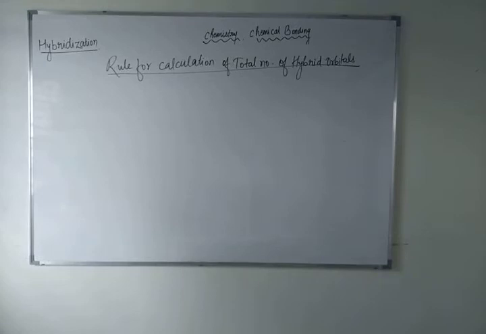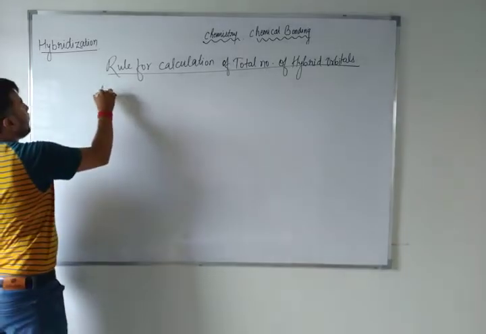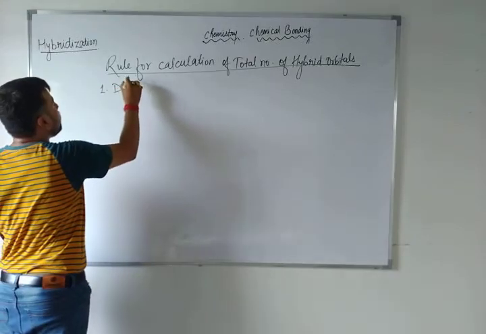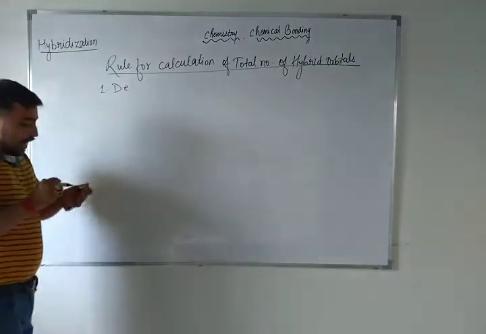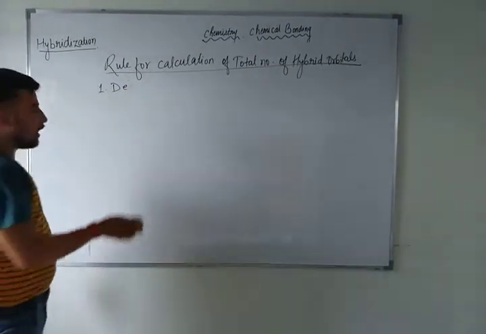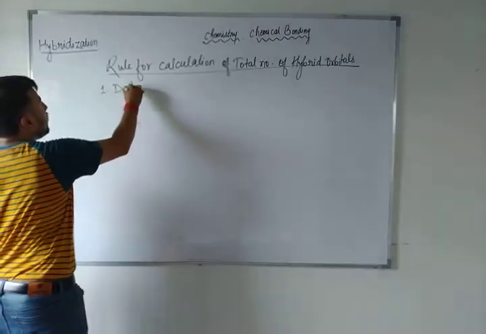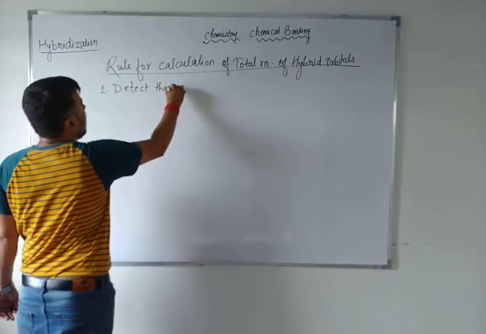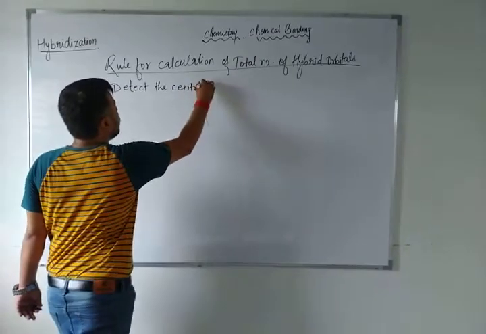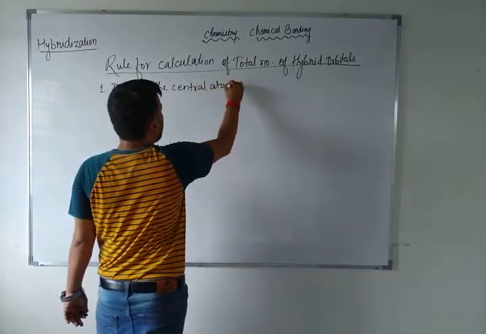Okay. So we are going to write the rule for calculation of total number of hybrid orbitals. First of all, you have to detect the central atom. Means in any compound, what you have to detect? You have to detect the central atom in any compound, and easily you can detect.